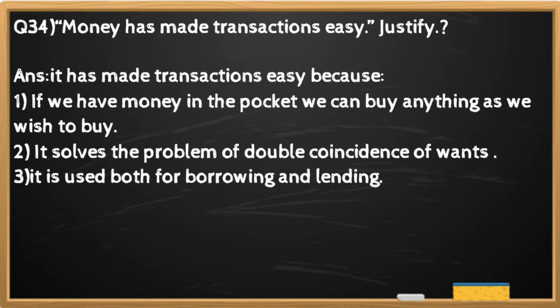Question number 34. Money has made transactions easy. Justify. And the answer is money has made transactions easy because if we have money in the pocket, we can buy anything as we wish to buy. It solves the problem of double coincidence of wants. It is used both for borrowing and lending.